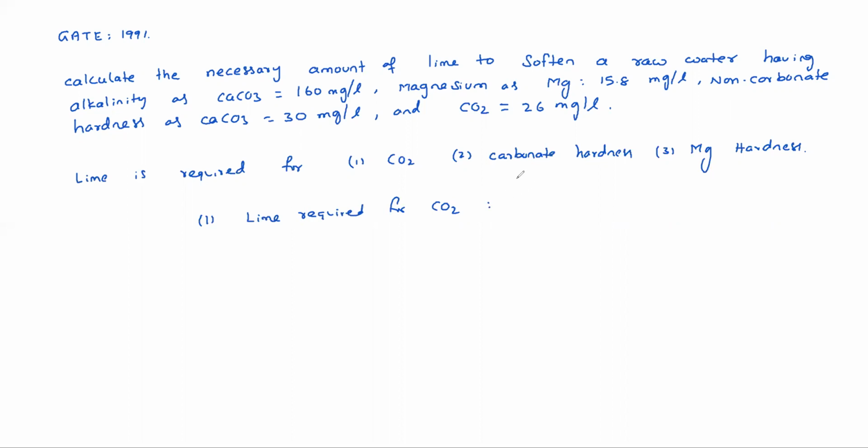So CO2 how much is there basically? 26 mg per liter. So CaO molecular weight is 56 and CO2 molecular weight is 12 plus 32, 44, right? Equal to 26 into 56 by 44, 33.1 mg per liter CaO. Number two, carbonate hardness. Lime required for carbonate hardness.